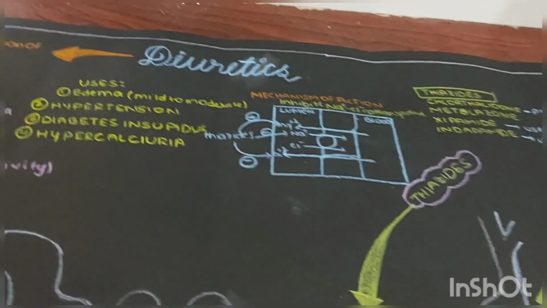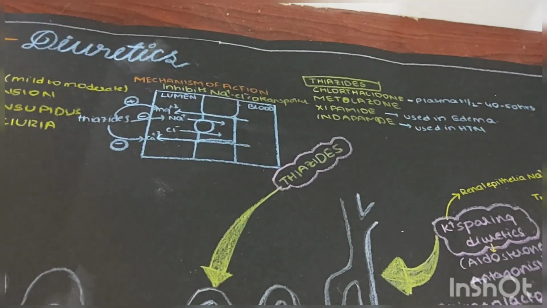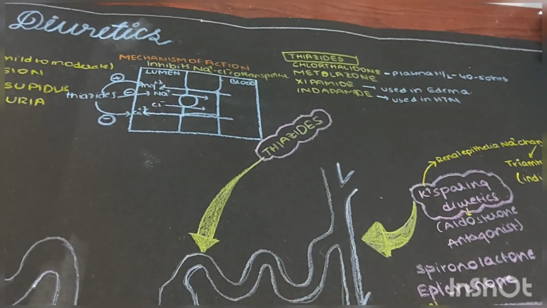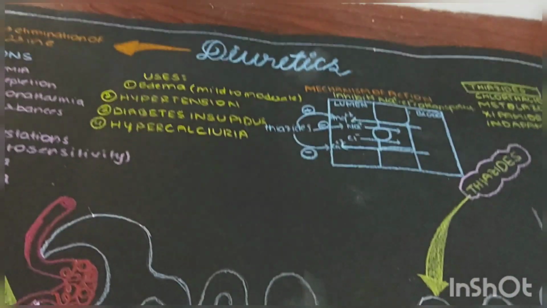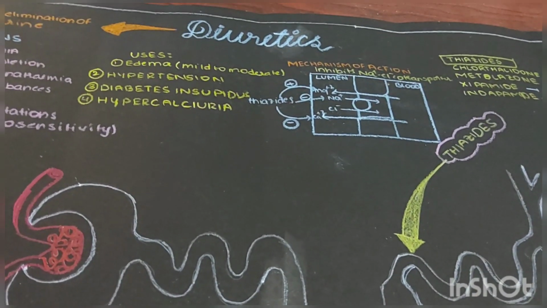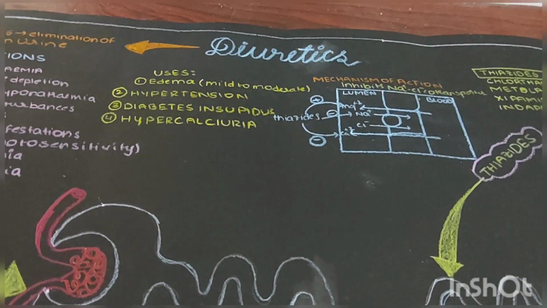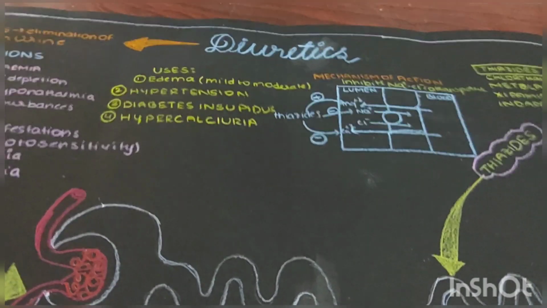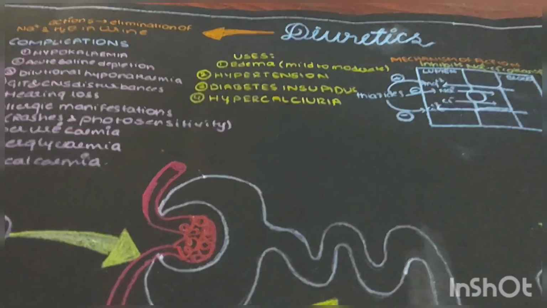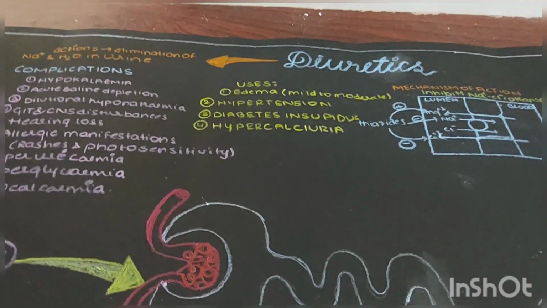And then let us come to thiazides. Thiazides consist of chlorthalidone, metolazone, xipamide, indapamide. Chlorthalidone has a half-life of 40 to 50 hours. The mechanism of action of thiazides is sodium chloride cotransporter inhibition. Thiazides also inhibit the calcium excretion in the urine, and thiazides enhance the excretion of magnesium in the urine. Uses of thiazides are edema, mild to moderate hypertension, diabetes insipidus, hypercalciuria.